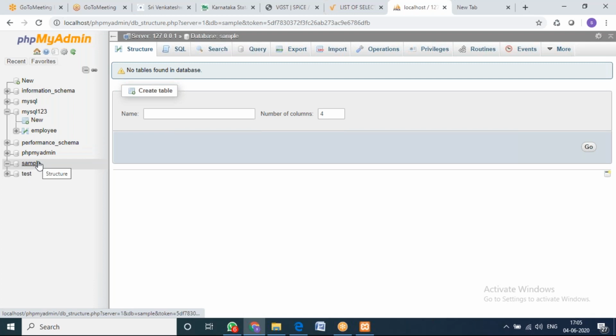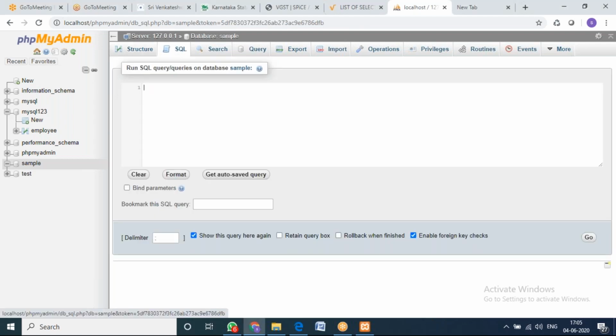There is no student table. The entire table has been deleted. So drop is used to delete the table. Delete is used to delete the data in a particular table. If you want to delete the entire table, then you can use drop. This is the delete and drop command.